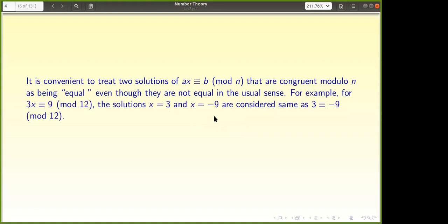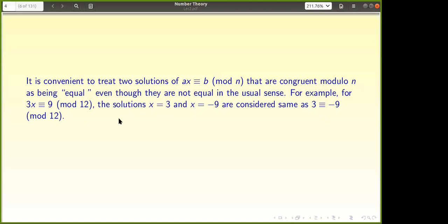So be careful: 3x congruent to 9 mod 12. They have two, so these both are the solutions. You can check, is x equal to 3 satisfying this or not? When I put x equal to 3, 9 is congruent to 9 mod 12. That is true, right? 12 divides 9 minus 9. When x equal to minus 9, it is minus 36. So 12 divides minus 36. That is also a solution. But if you look, 3 is congruent to minus 9 modulo 12.